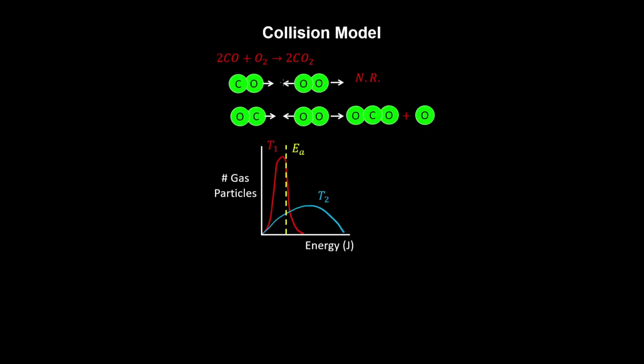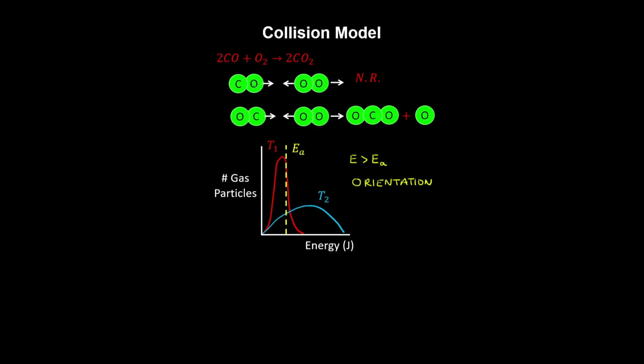For an elementary reaction to successfully produce products, the reactants must successfully collide to initiate the breaking and formation of bonds. So in summary, successful collisions must overcome the activation energy barrier, or energy required to activate the reaction, and the molecules must be oriented a certain way relative to each other.